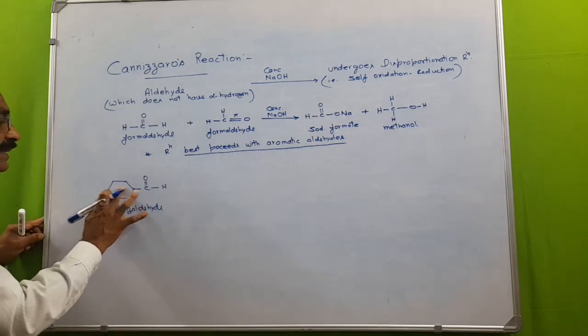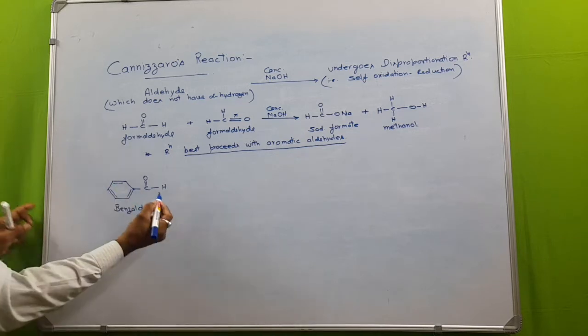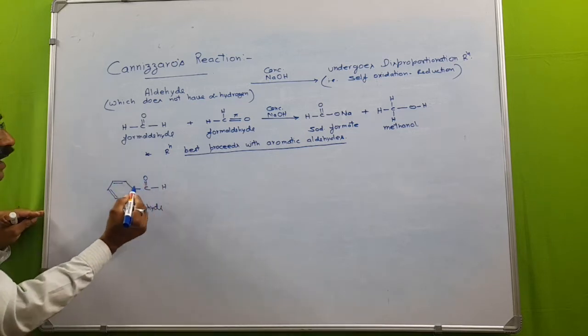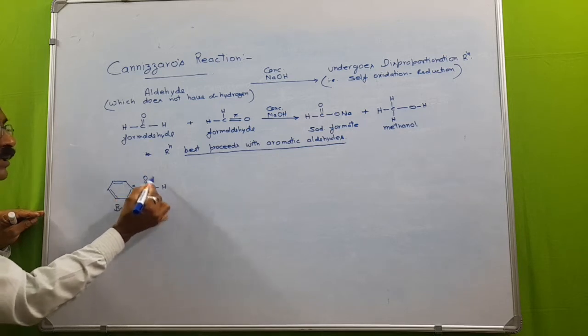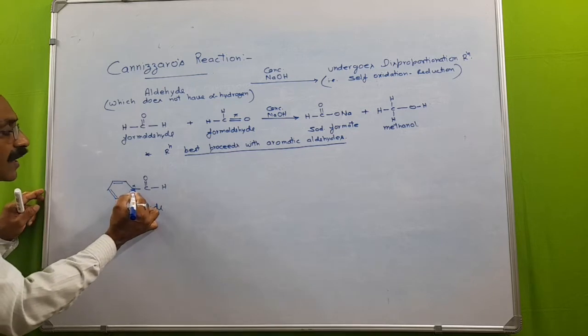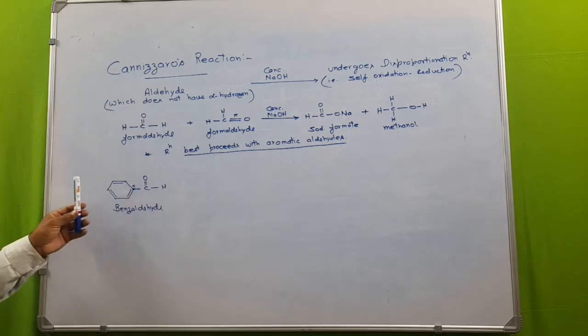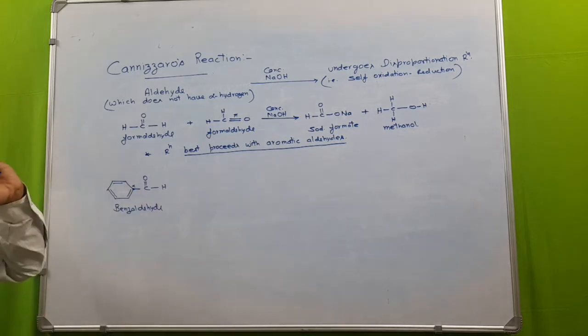See here in benzaldehyde, the alpha carbon is here. The adjacent carbon to the functional group is the alpha carbon. But this alpha carbon has already formed 1, 2, 3 and 4 bonds, meaning there is no hydrogen on the alpha carbon.